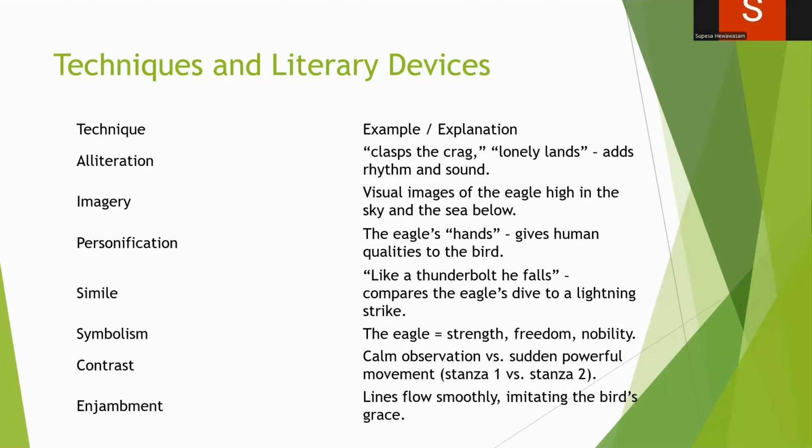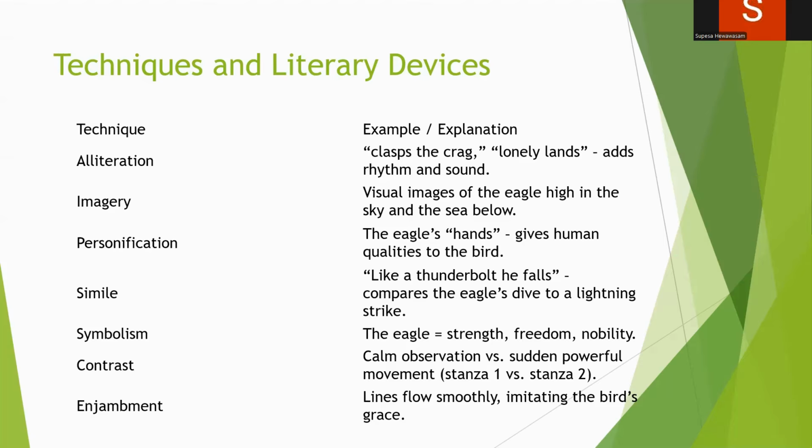Then the contrast. Calm observation versus sudden powerful movement. So stanza 1, you can remember, he calmly observes nature. He watches everything. Then in the second stanza, sudden powerful movement. Suddenly he falls like a thunderbolt after the observation.